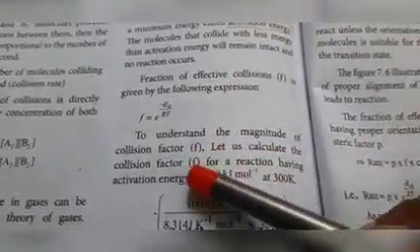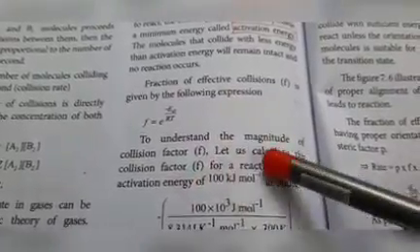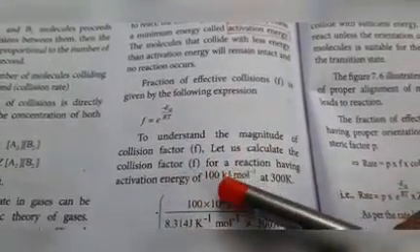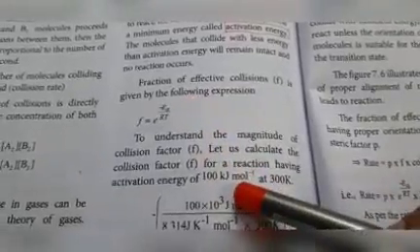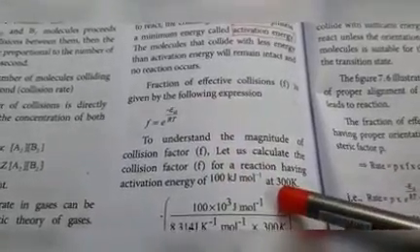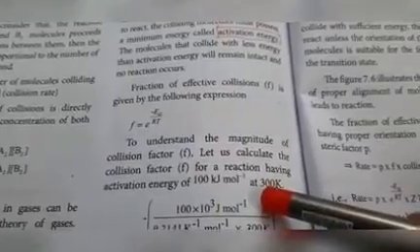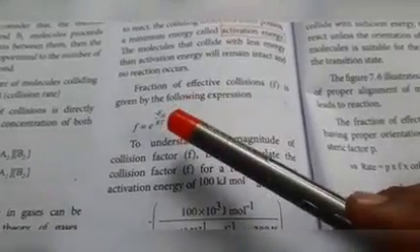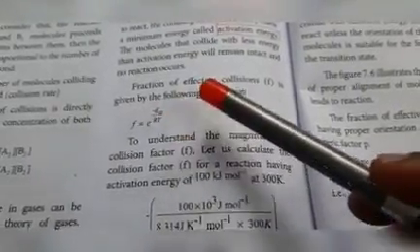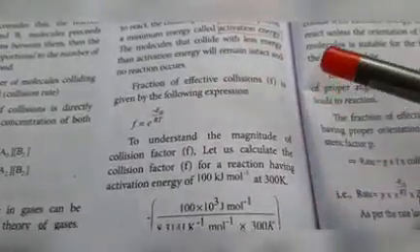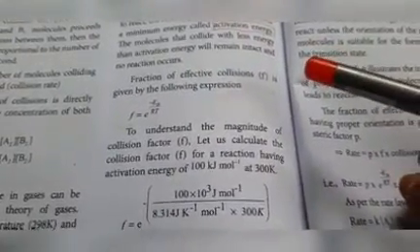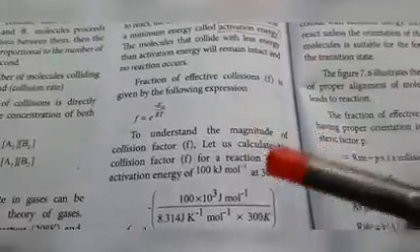Let us calculate the collision factor F for a reaction where activation energy Ea is given as 100 kilojoules per mole, and at 300 Kelvin, that is temperature is also given. The remaining symbol is R, the gas constant. That constant value you should know: 8.314 joule per Kelvin per mole.